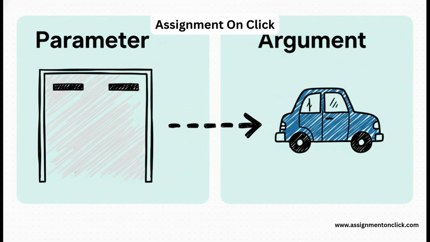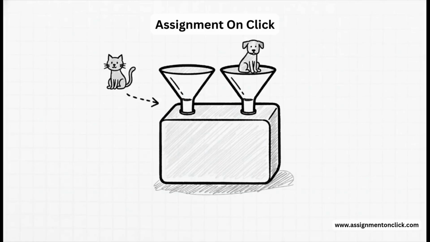So name is the parameter, the parking spot, and Alice is the argument, the car. What's really cool is that you can make your functions more flexible by giving them default values. Look at this describe_pet function. We've set pet name to equal Rex. So what does that mean? It means if you call the function and don't provide a pet name, Python will just go ahead and assume the name is Rex. It's a great little fallback that makes your code more robust.